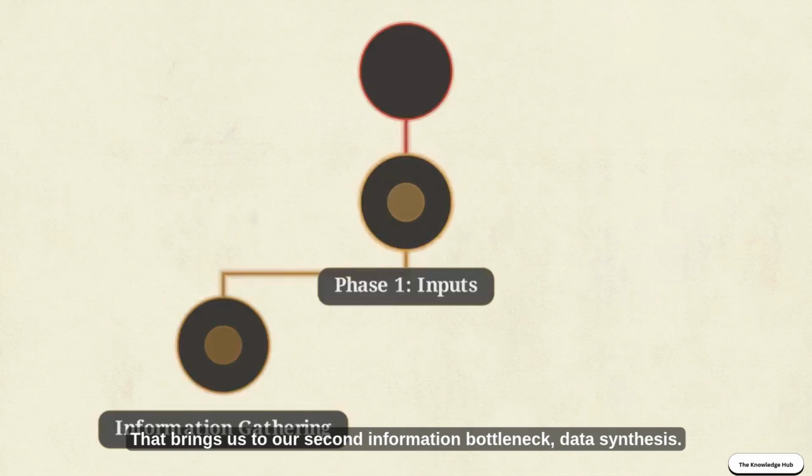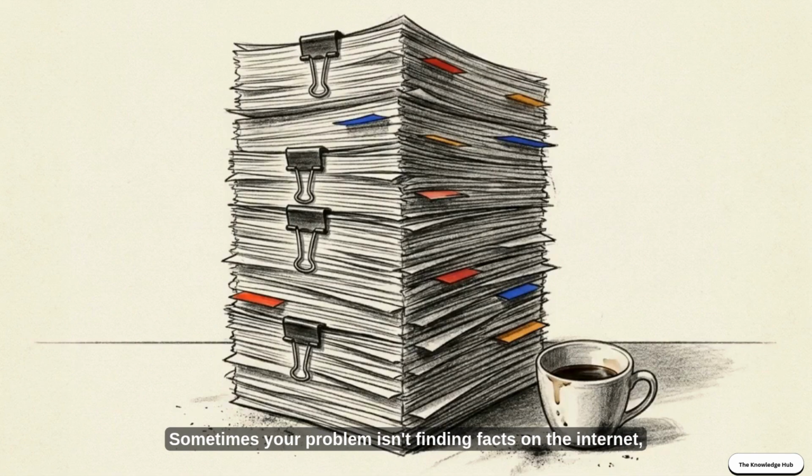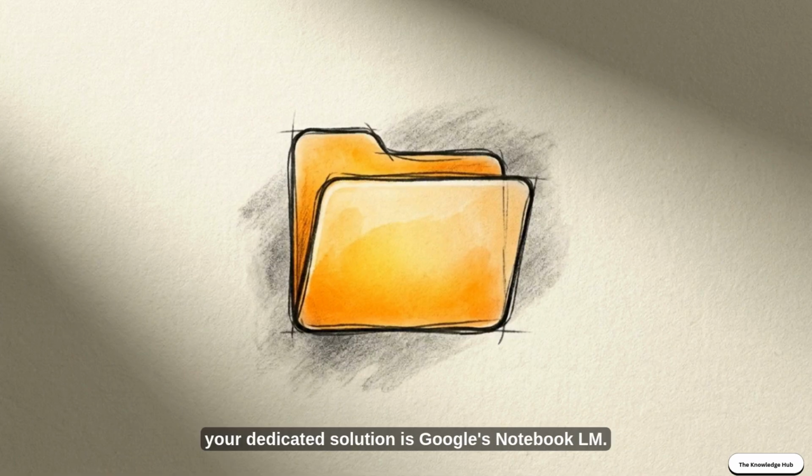That brings us to our second information bottleneck, data synthesis. Sometimes your problem isn't finding facts on the internet, but extracting insights from 100-page PDFs or raw research files. General chatbots frequently lose their place in massive documents or blend outside information into your proprietary data. For confined data analysis, your dedicated solution is Google's NotebookLM.